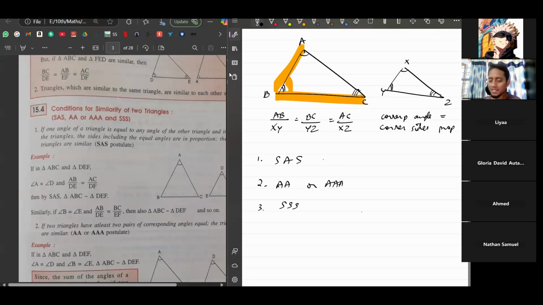Totally, how many parts are there? There are six parts: three angles and three sides. But out of the six parts, you don't have to show all six are equal or proportional. You only have to show two or three parts. If you prove these, the triangles are similar.